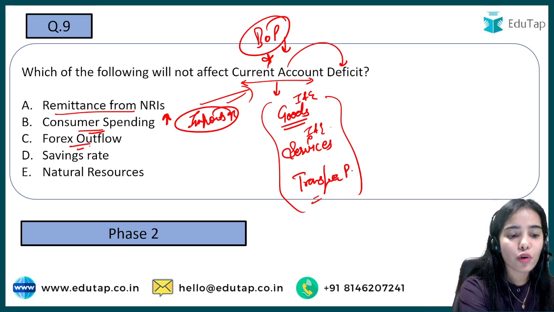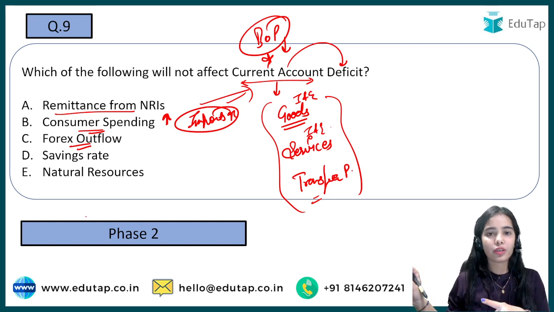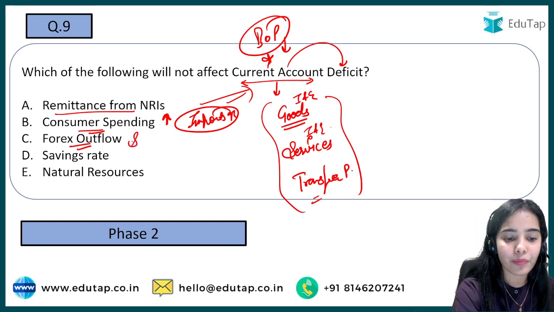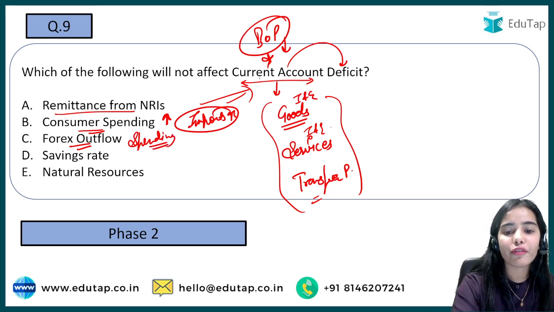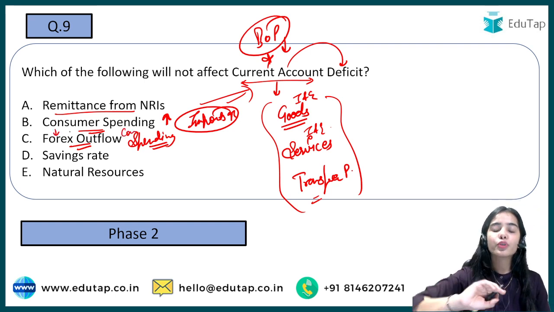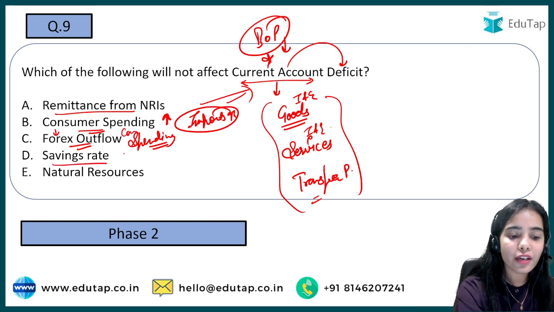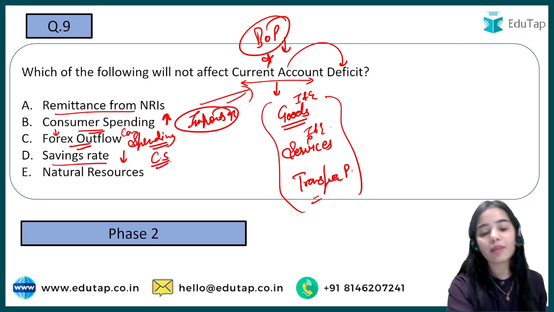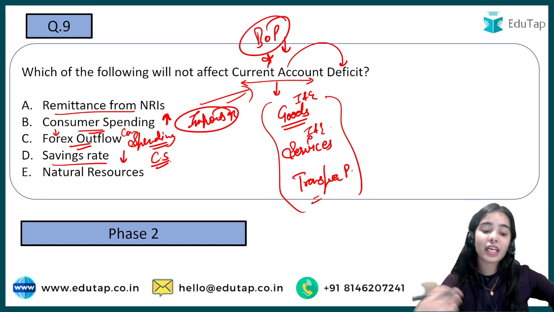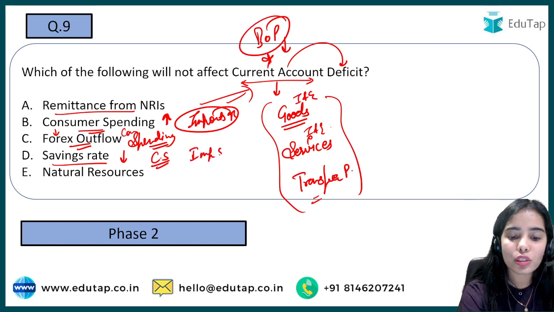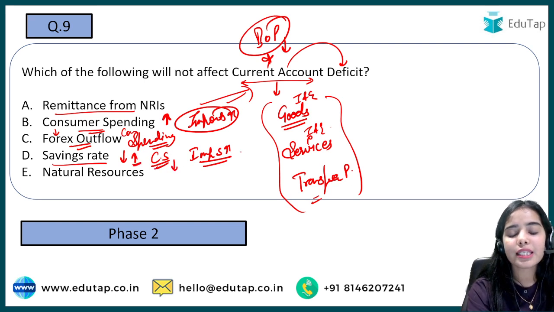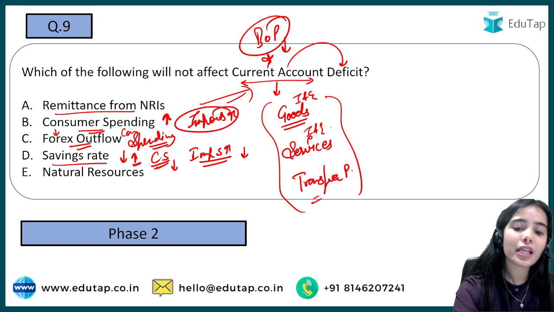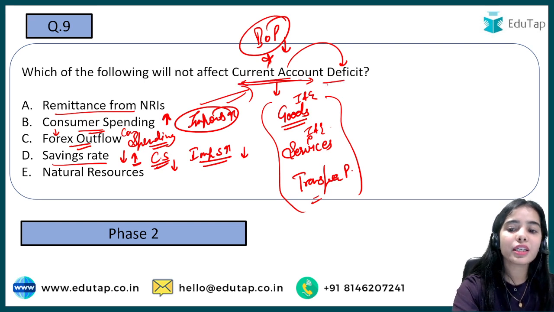Forex outflow means foreign exchange is flowing out, that means our spending is increasing. That can be consumer spending or any kind of spending, but this can affect the current account deficit, because consumer spending can lead to foreign exchange outflow. Savings rate: if the saving rate decreases, we are spending more, and import spending is also increasing. If the saving rate is increasing, consumers are spending less, so import spending is decreasing, and again the current account deficit will be affected.